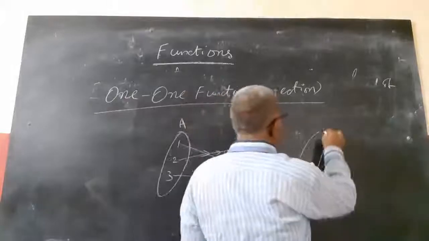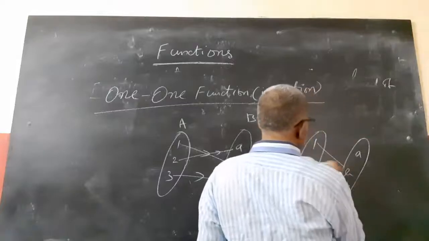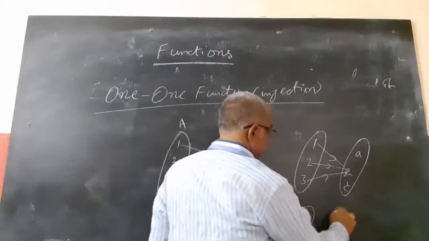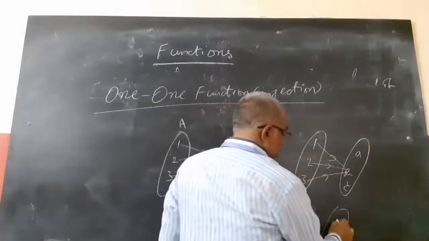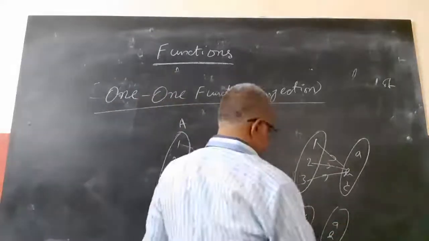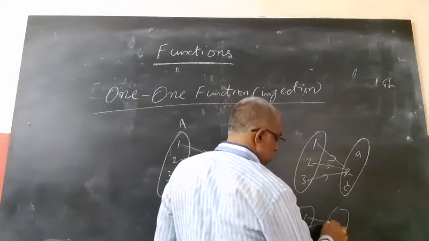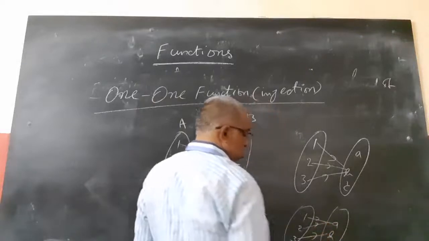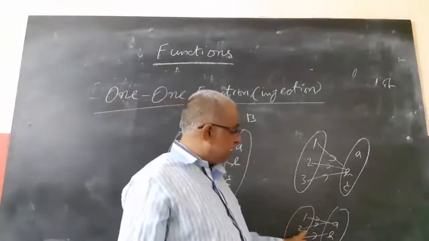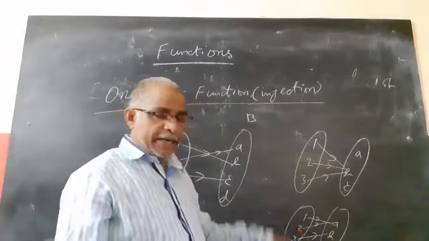Or I can map all elements in A to some one element in B, like this. Or I can map each to a separate element, or many elements to one element, or all the elements to one element. Like this I can map in different ways.